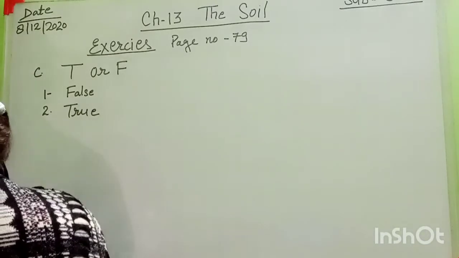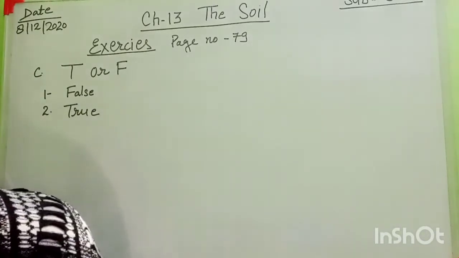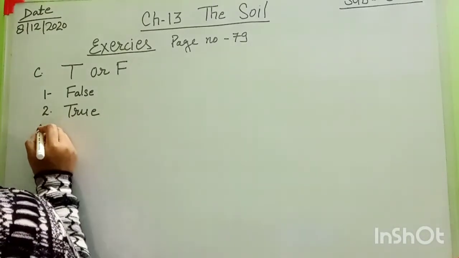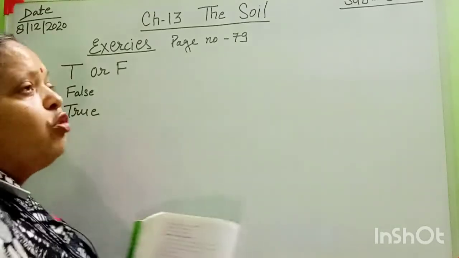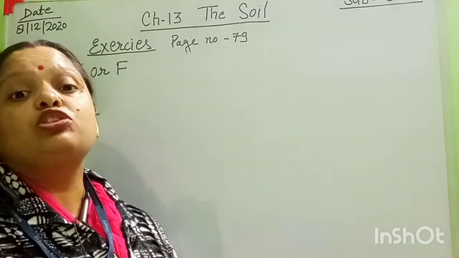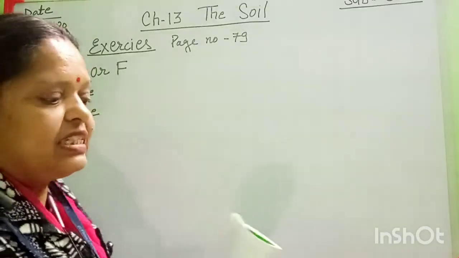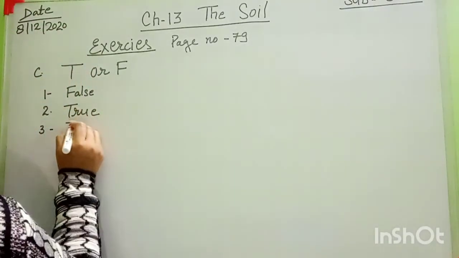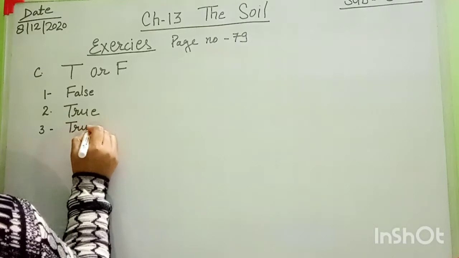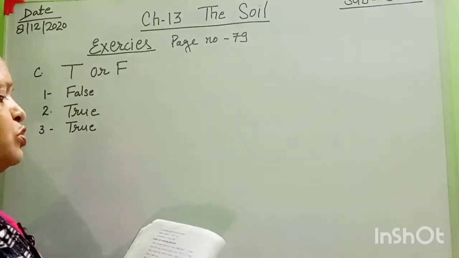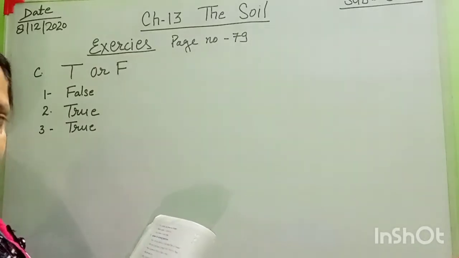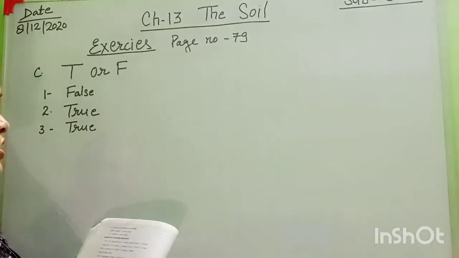Then move to the third point here. Step farming can prevent soil erosion. What is the meaning of prevent? Prevent means to save. Yes, this is the right answer. So everyone write here. In a hilly area, step farming saves the soil from erosion, prevent. Okay, this answer is true.